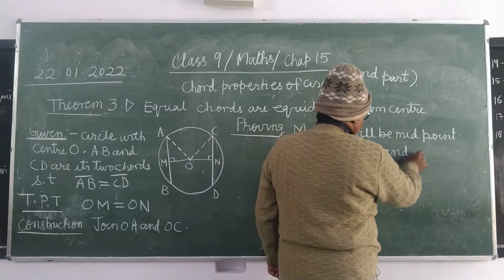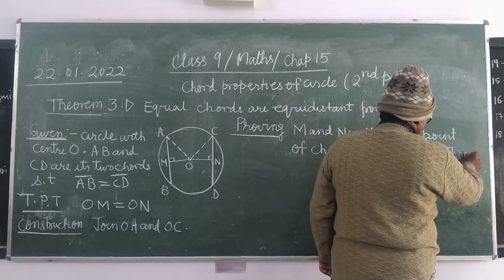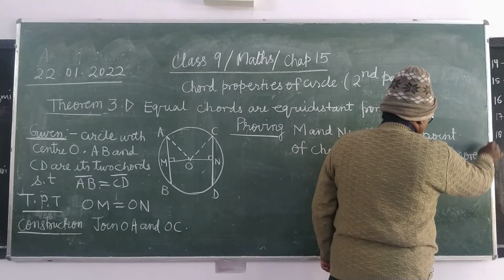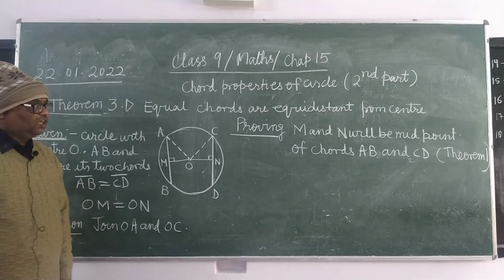This is from the first theorem. Which theorem? Theorem 1 is the reason: perpendicular drawn from center on the chord bisects the chord.